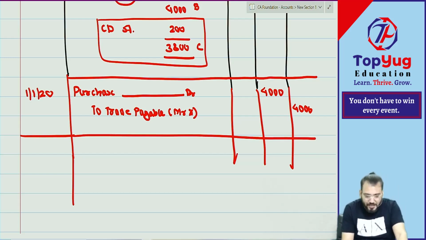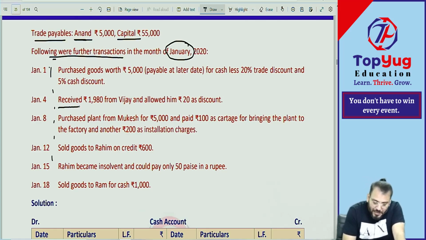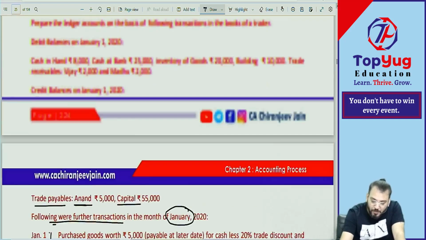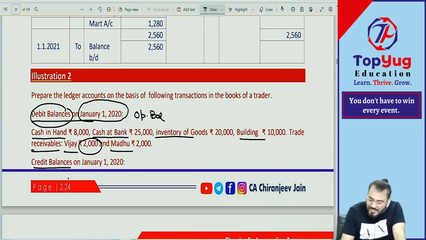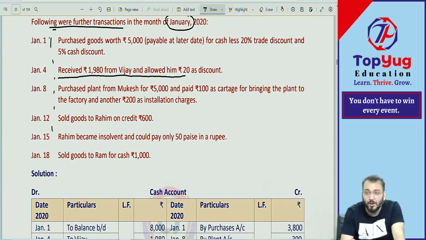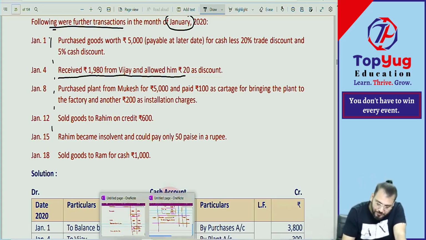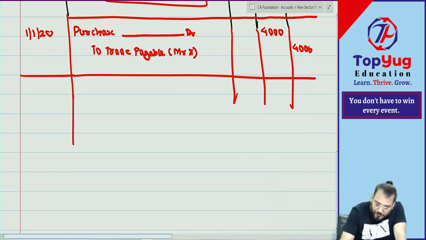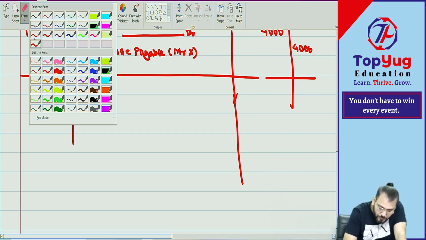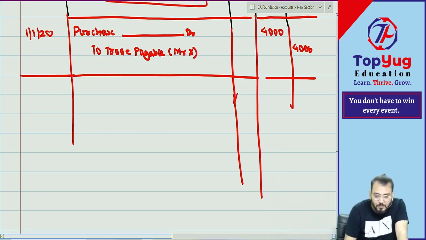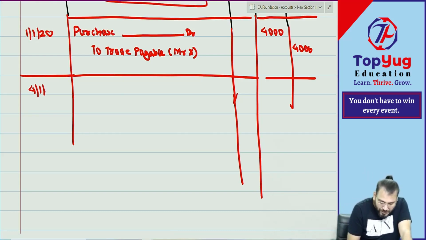Okay. Then the second transaction, Jan 4. Receive 1980 from Vijay and allow him a discount of 20. So how much was receivable from Vijay? 2000. How much did he pay? So 20 is discount. Received or allowed? Allowed. It is discount allowed. But what journal entry? Journal entry you will give, I will give. So the cash is coming in or going out? Cash will increase or decrease?